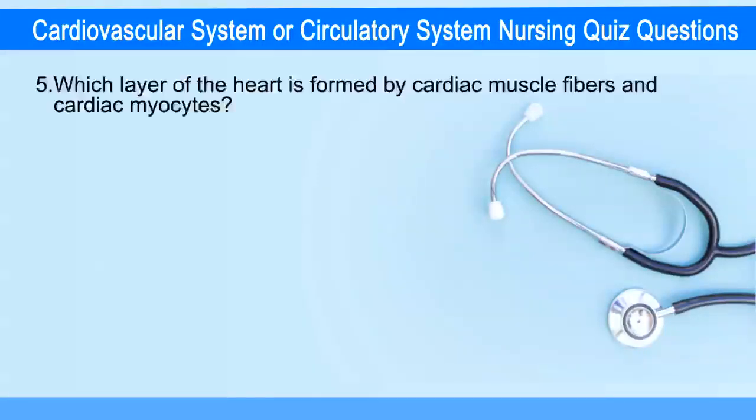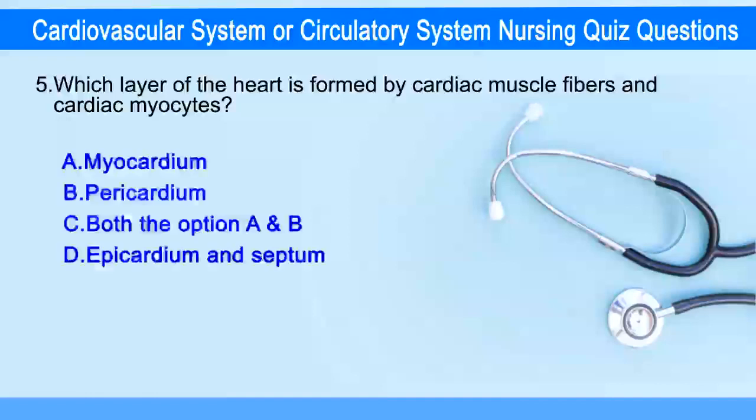Next question. Which layer of the heart is formed by cardiac muscle fibers and cardiac myocytes? Option A, myocardium. Option B, pericardium. Option C, both the option A and B. Option D, epicardium and septum.